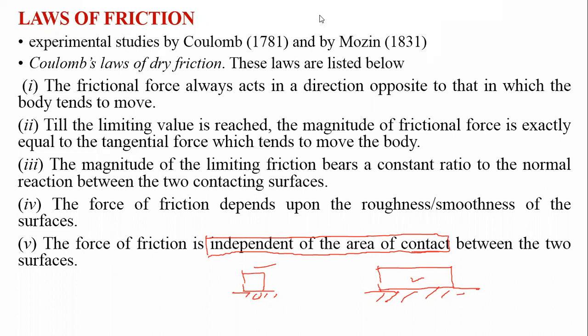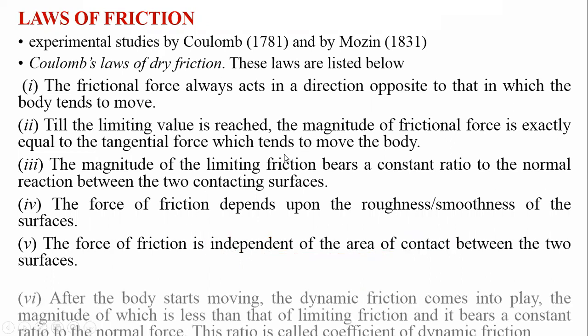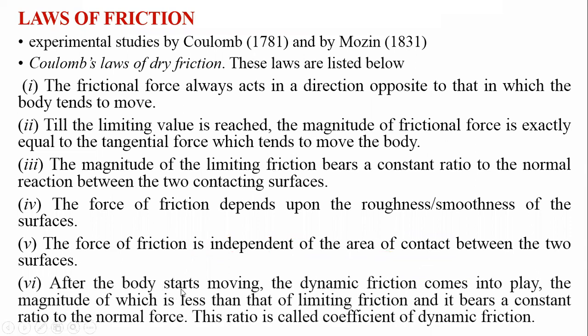This one is the fifth statement. Now let us see the next one. After the body starts moving, the dynamic friction comes into play, the magnitude of which is less than the limiting friction, and it bears a constant ratio to the normal force. This ratio is called the coefficient of dynamic friction.